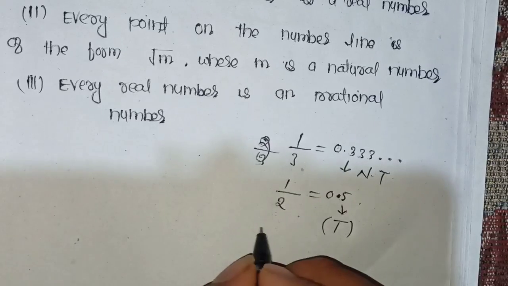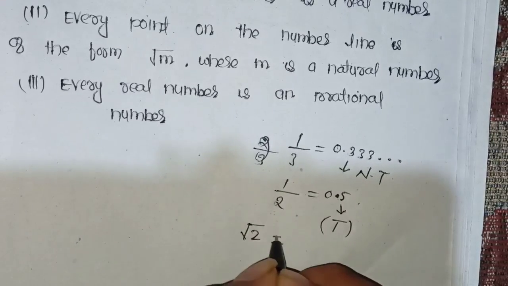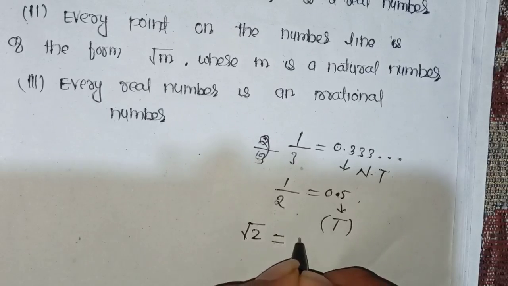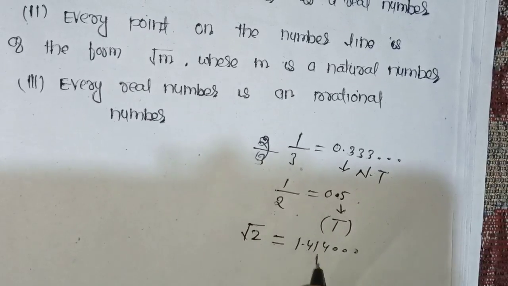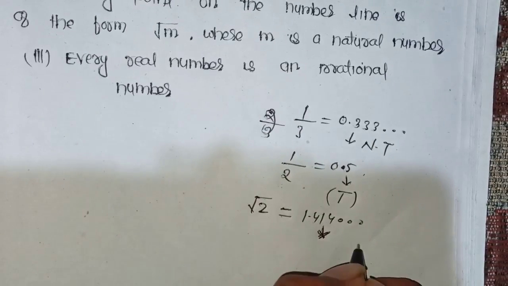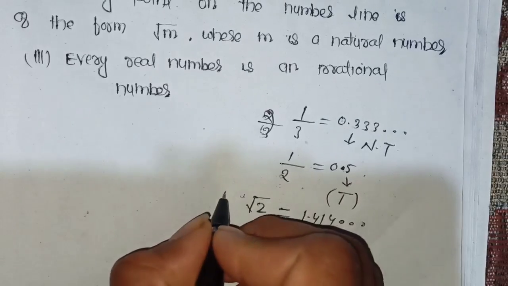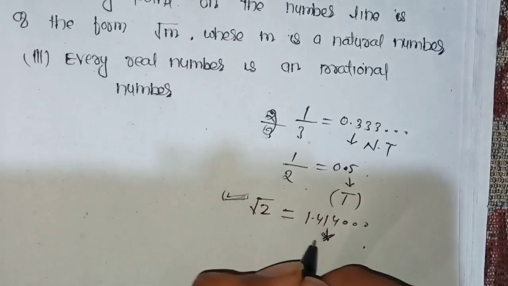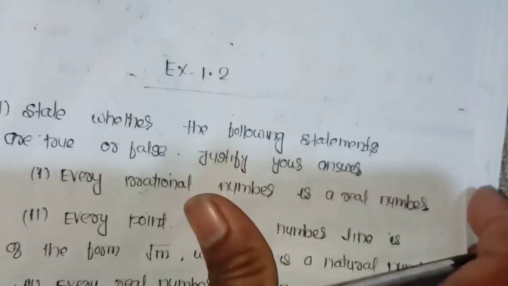But if I talk about irrational numbers, you cannot write them in the form of p by q, and the decimal form of an irrational number is like 1.414 and so on. This expression is neither terminating nor repeating. Students, you must know one thing: the decimal form of an irrational number is always neither terminating nor repeating. Okay, let's start the chapter.